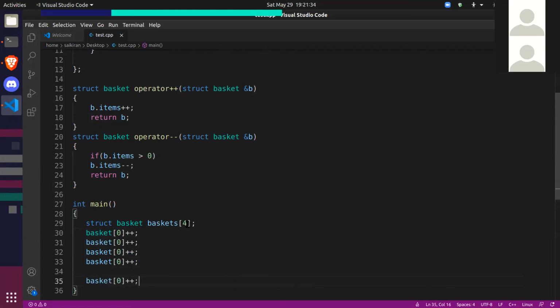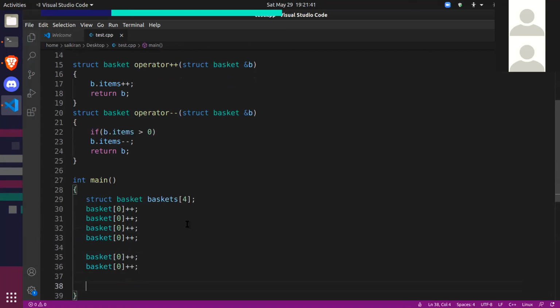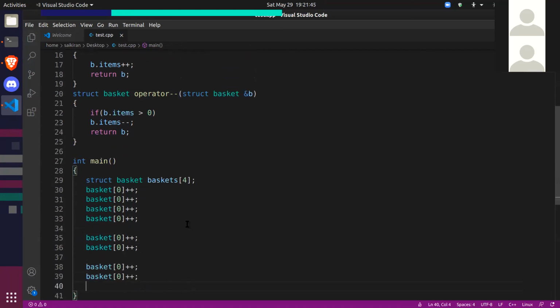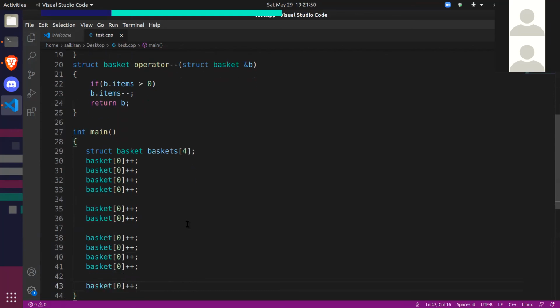And in the second basket, we'll put 2 items. And in the third basket, we'll put 3 items. And in the fourth one, we'll put only 1 item.